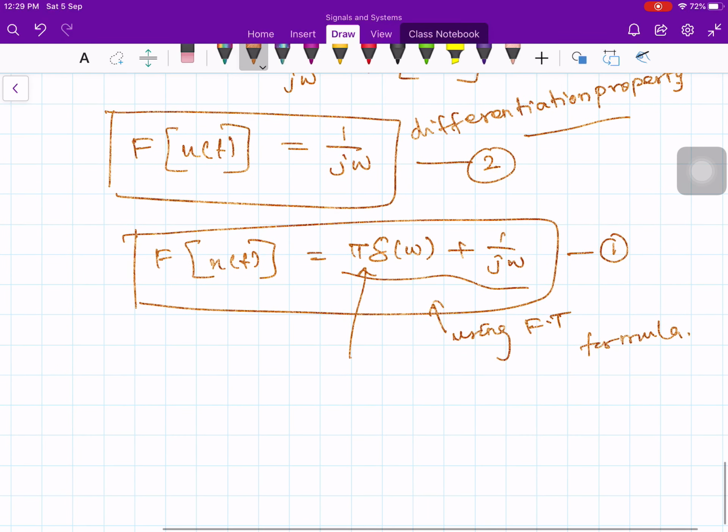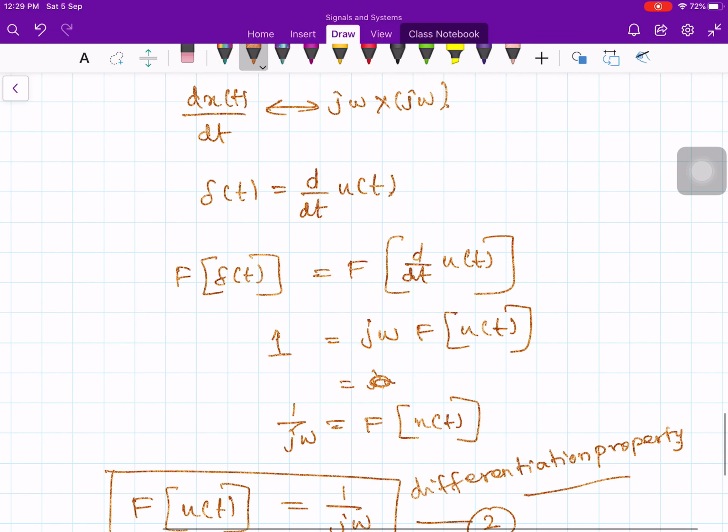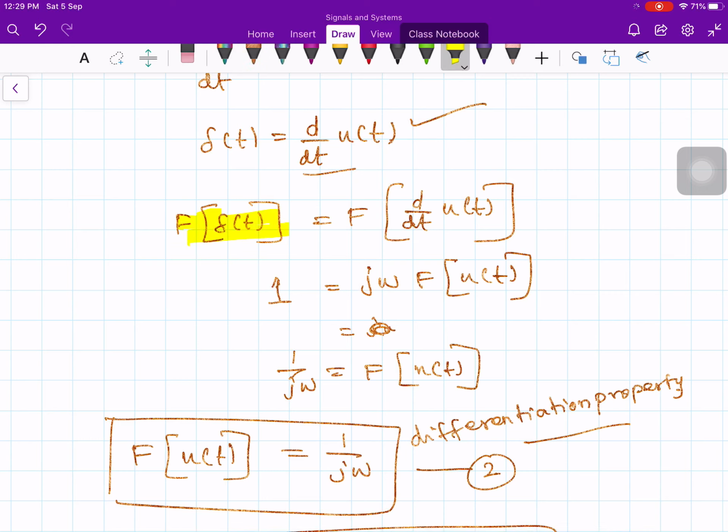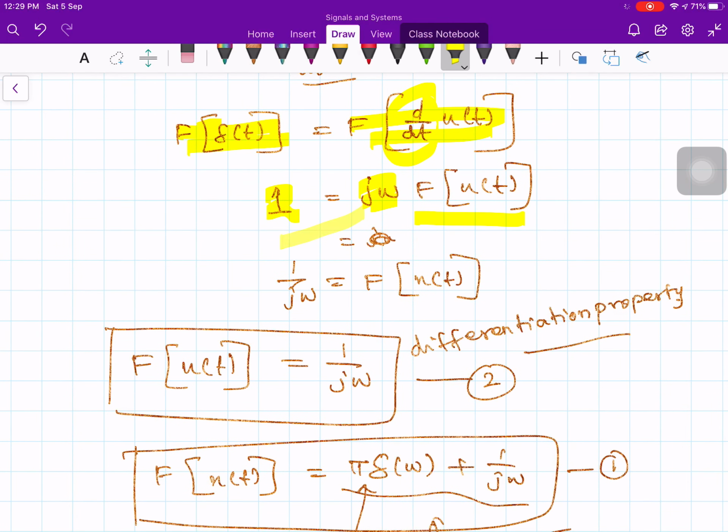So the steps here, this is the correct formula: del of t is equal to the derivative of u of t, and then you take the Fourier transform on the left hand side as well as on the right hand side. Del of t gives 1, and on the right hand side d by dt becomes j omega, times the Fourier transform of u of t. So this j omega you brought to the left hand side, so 1 over j omega is equal to the Fourier transform of u of t. It seems that these steps are in order, but there is some small mistake. What is that mistake? What is the catch here?